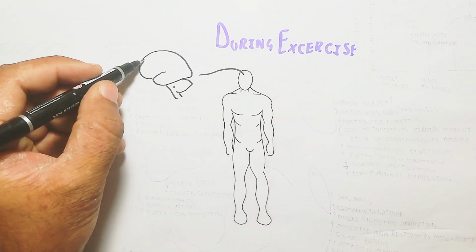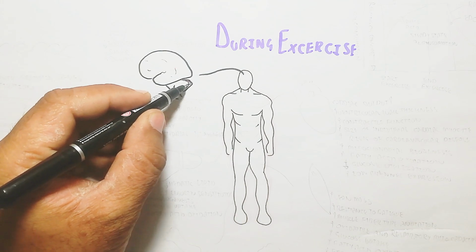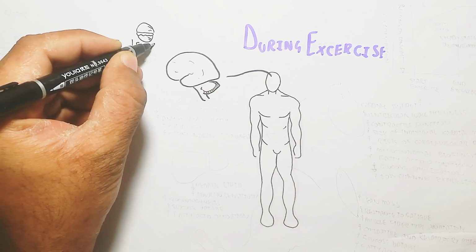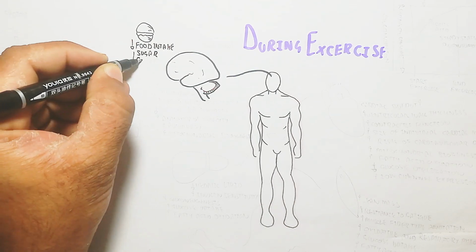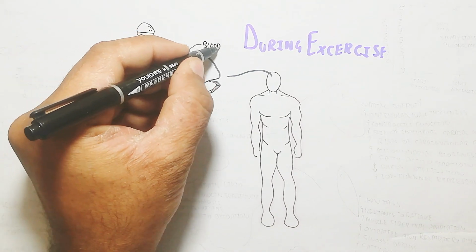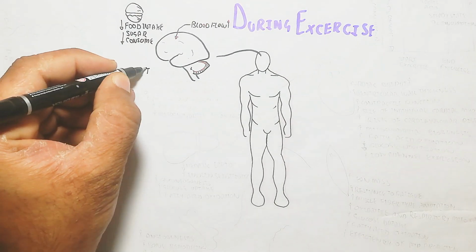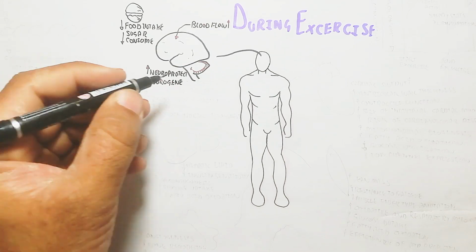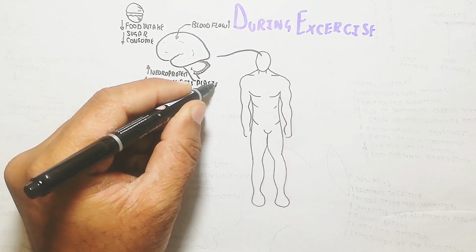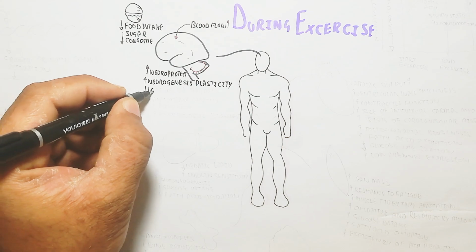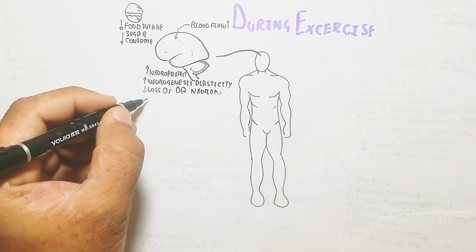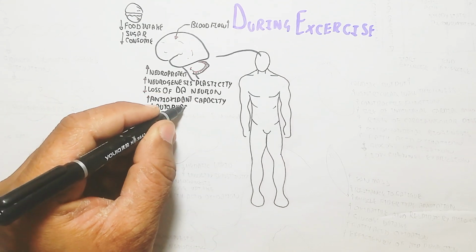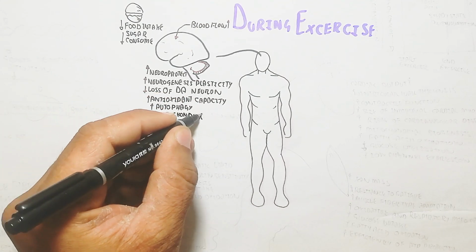Like the brain: the function of the brain will increase, and the blood flow in the brain will increase. The cerebral artery will dilate, which is vasodilation. Food intake will decrease and sugar consumption will decrease, while neuroprotection will be enhanced, and neurogenesis and neuroplasticity will increase. Loss of dopaminergic neurons will decrease and antioxidant capacity will increase. So the antioxidants will work more to reduce reactive oxygen species and reactive nitrogen species.